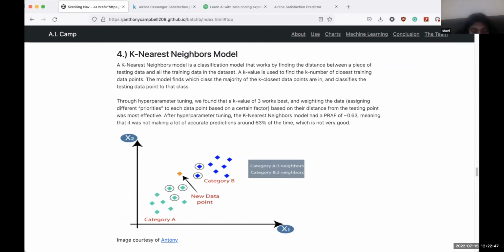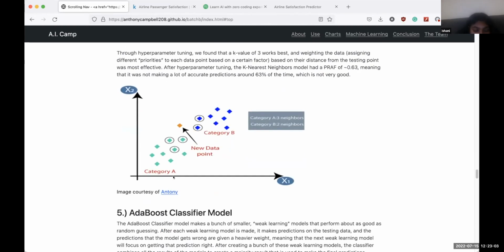And then we used a k-nearest neighbors model, which is a classification model that works by finding the distance between a piece of testing data and all the training data in the data set. The model then finds which class the majority of the k closest data points are in and classifies the testing data point to that class.